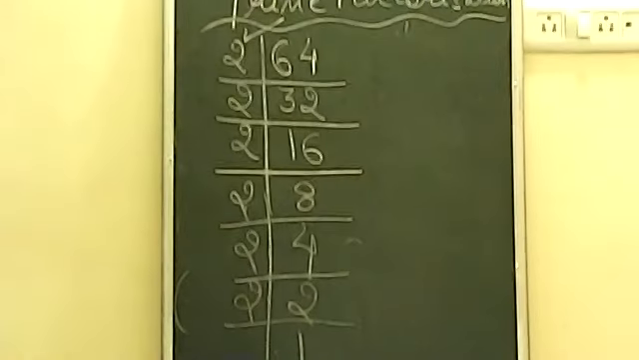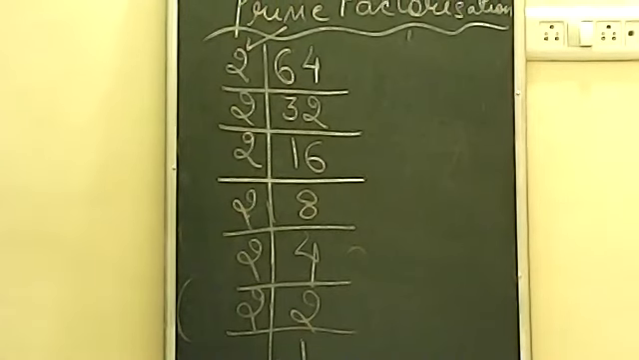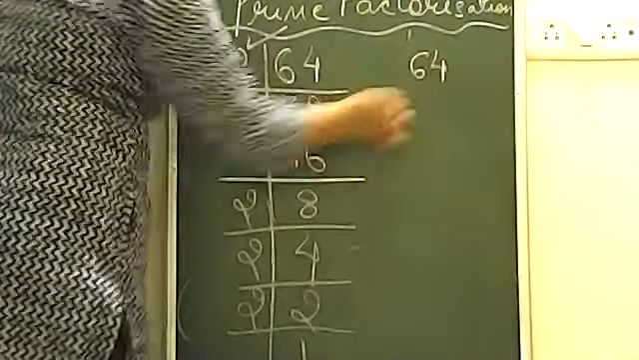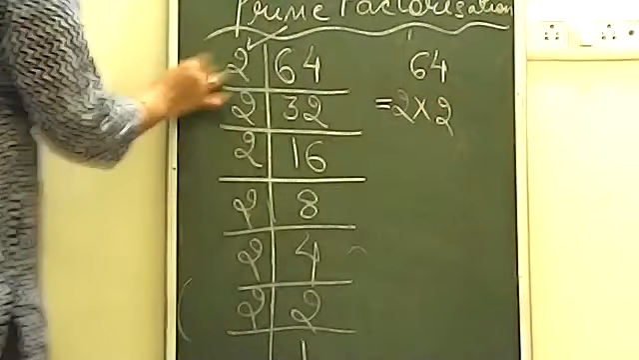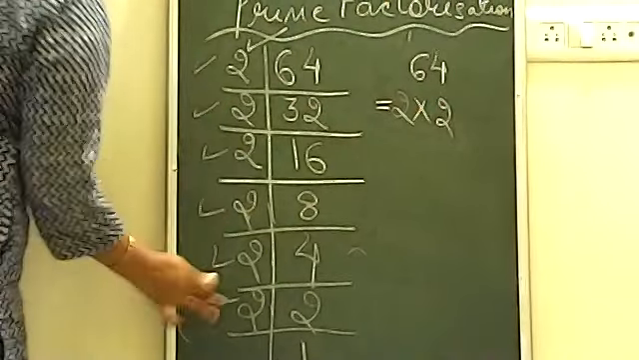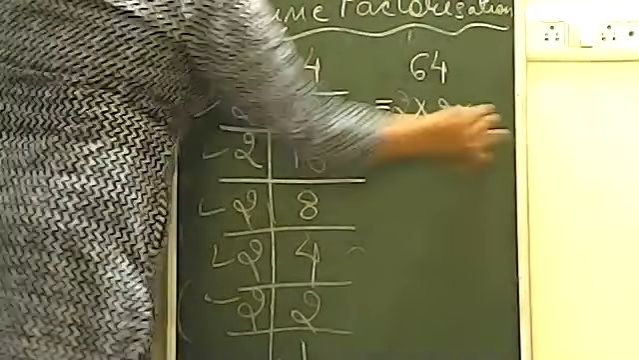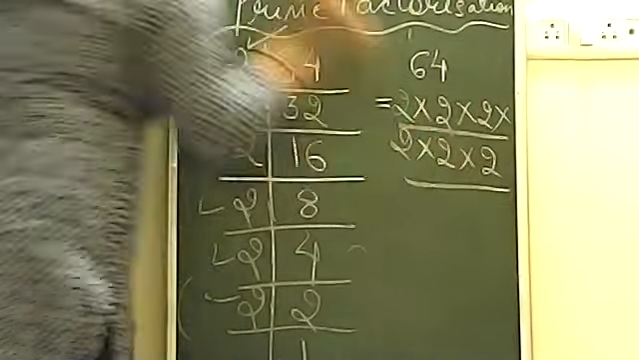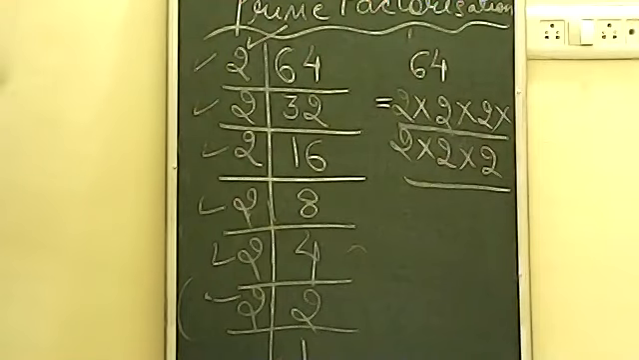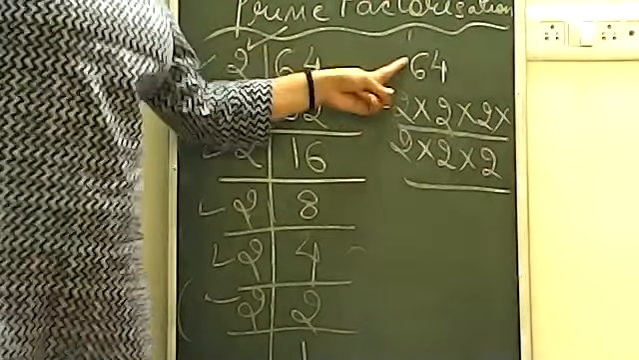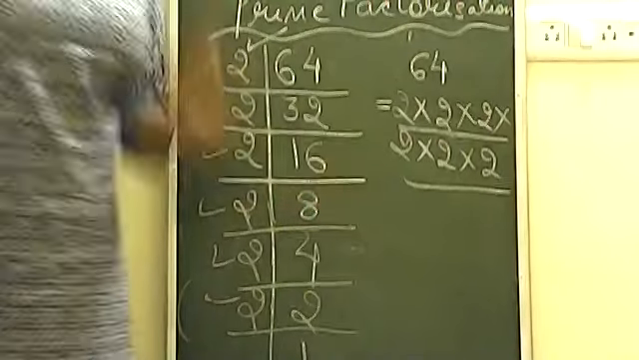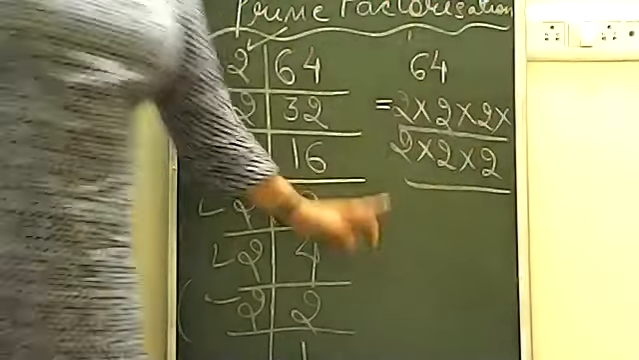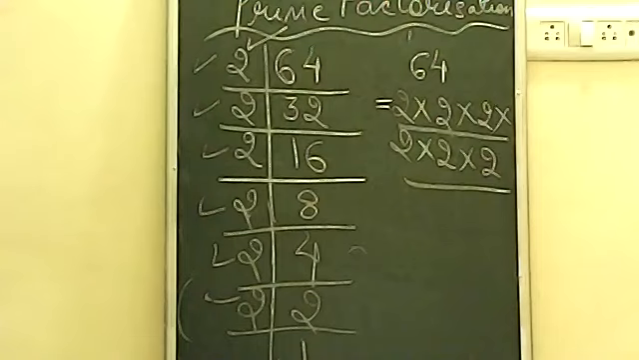Now how will you write this number down? In the answer, write 64 is equal to 2 into 2 into... how many times is 2 coming? 2, 2, 2, 2, 2, 2: 1, 2, 3, 4, 5, 6. So this is the complete solution. We have broken up the number 64 in this way and we are not getting a single composite number in it. All the numbers are prime, that is only 2.